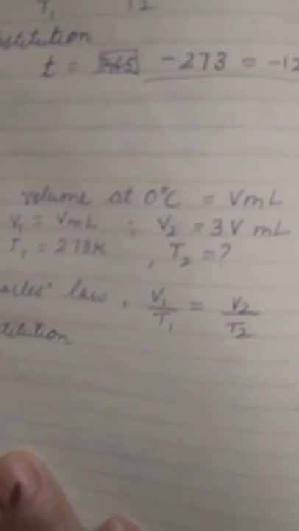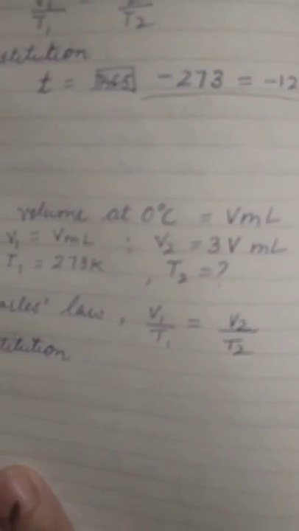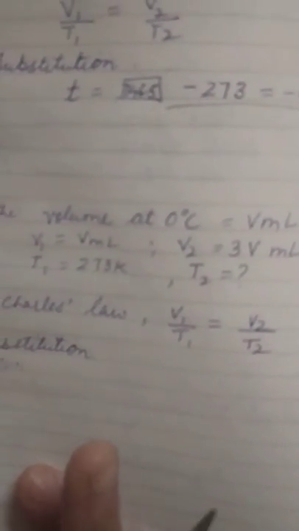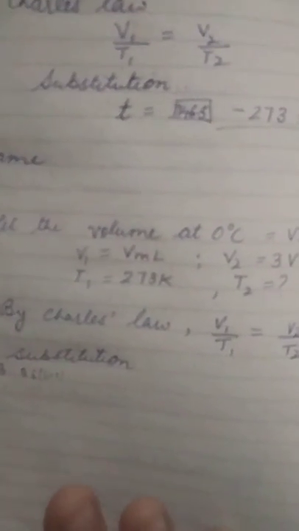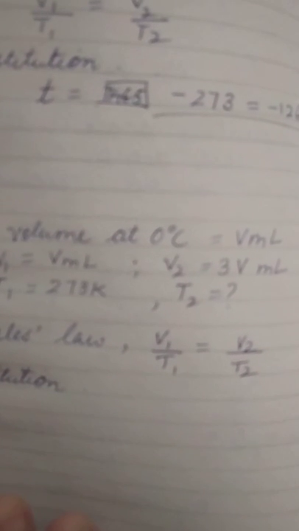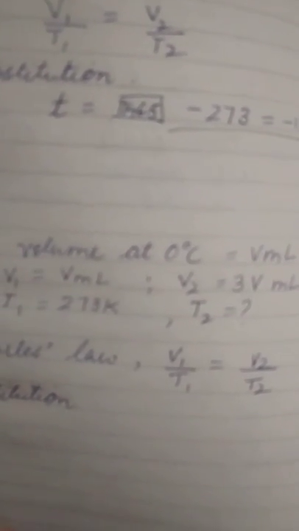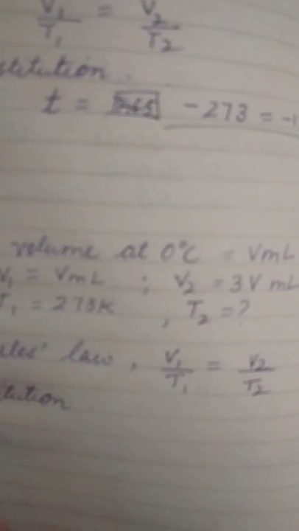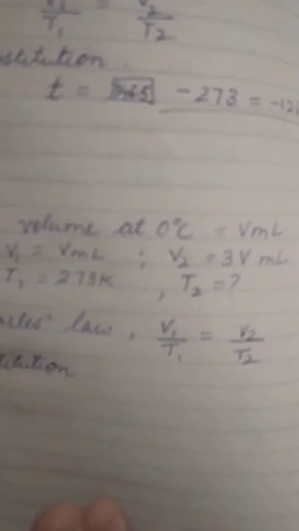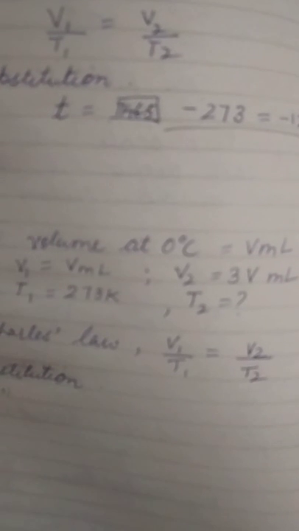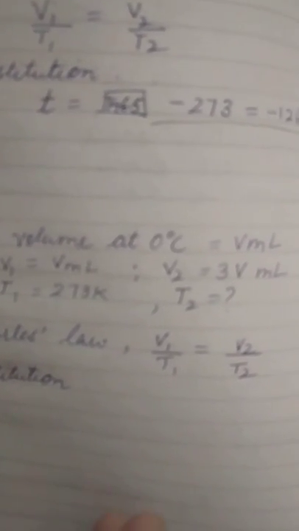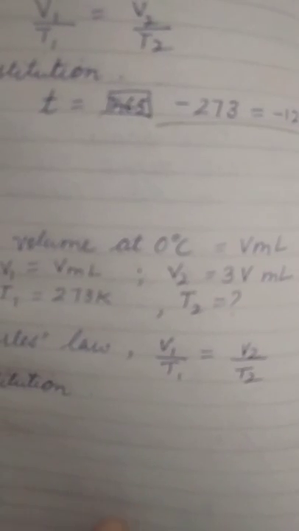Then example number 8 says: at what centigrade temperature will the volume of a gas at 0 degrees Celsius triple itself if the pressure remains constant? Pressure remains constant, from this only we get to know that it is Charles' law. Then at what centigrade temperature, that means we have to find out the temperature. Let the volume at 0 degree be V, and at the temperature we have to find out, T2, it is tripled.